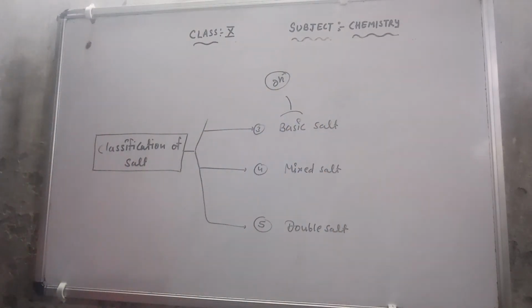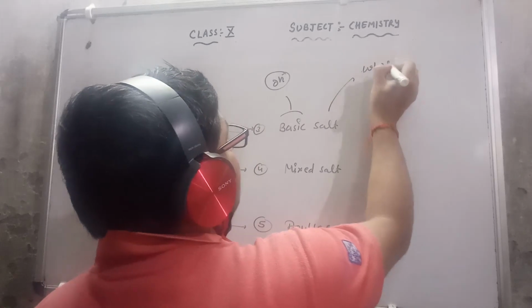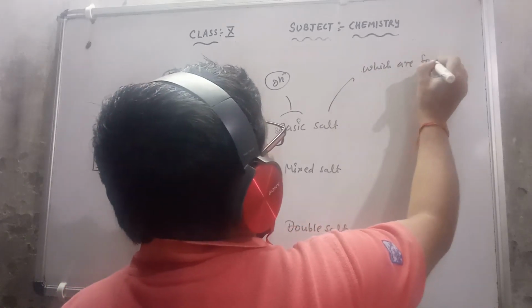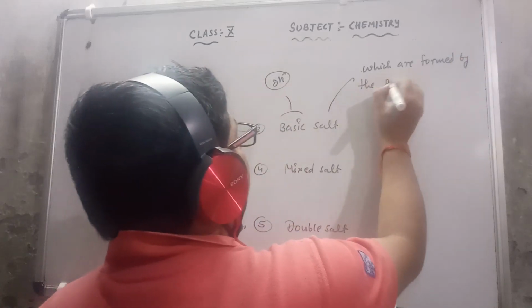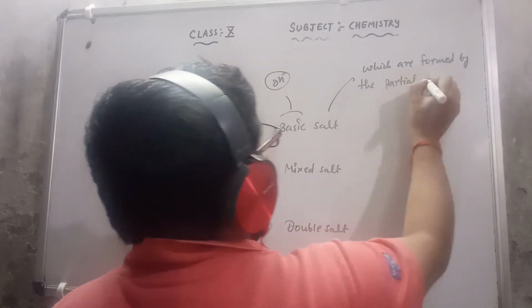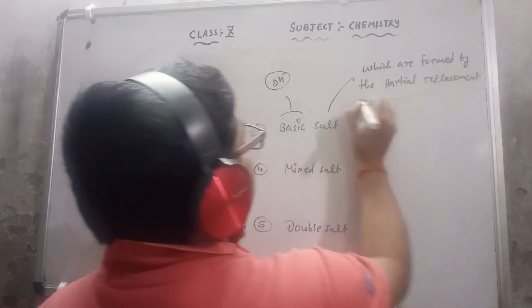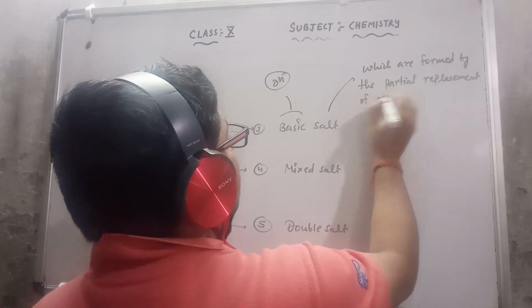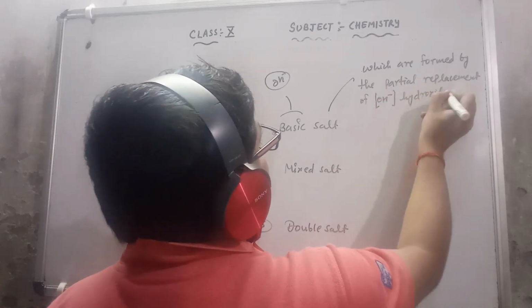That means the basic salt is the salt which is formed by partial replacement of hydroxide ion.